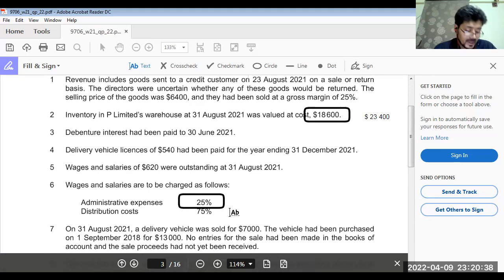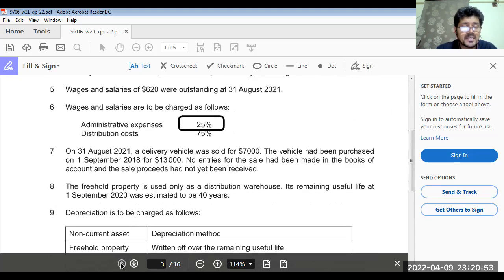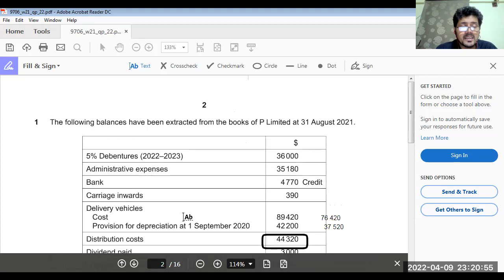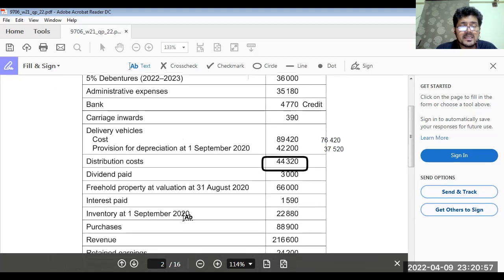Debenture interest was paid till 30th June 2021 and we are at 31st August 2021. July and August, two months' interest is left. The interest paid is 1,590.